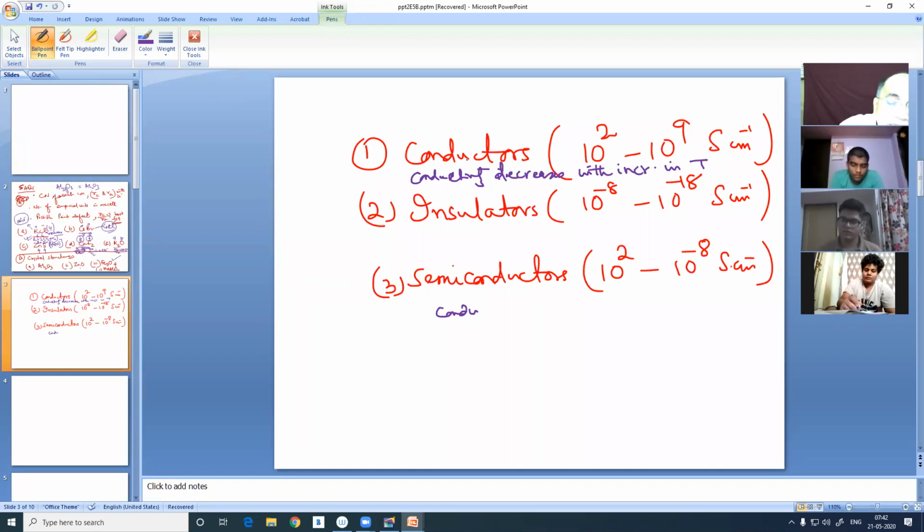But here the band gap is 0. Once you are raising thermal energy, the amplitudes of vibration becomes more, there will be more resistance, as Dibya has rightly pointed out, so the conductivity will decrease. So conductivity increases with increase in temperature.